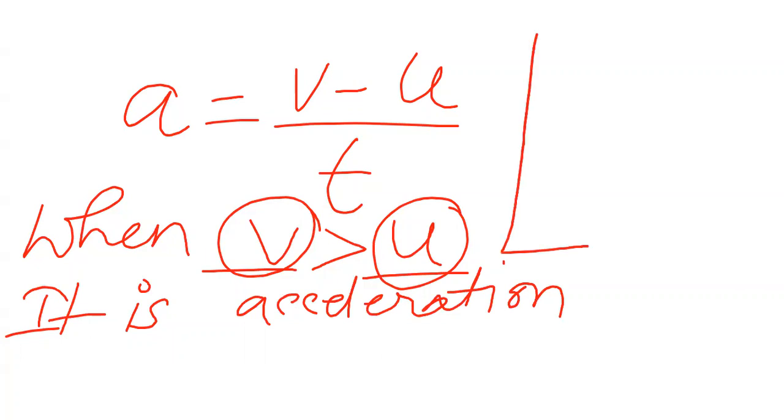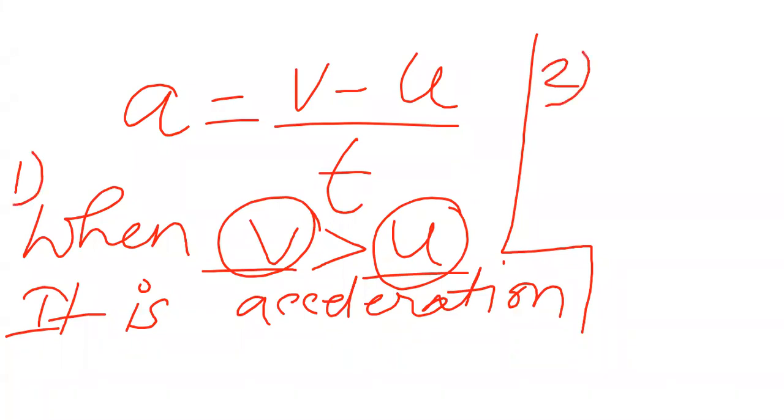I'm writing on this side. Initial can also be greater than final, exactly. In that case, retardation will happen. Now what to write? This is point number 1.